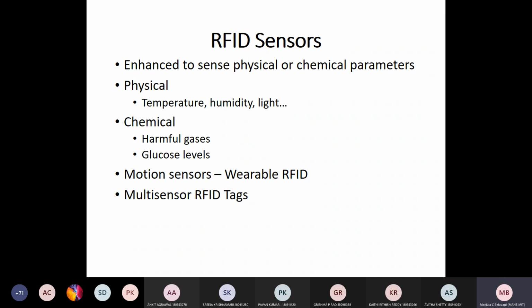So motion sensors are used in wearable RFID. How are these used? These are used to track the movement of the wearer. With respect to medical applications, you have seen many such examples. Can anybody give one example for a wearable RFID?